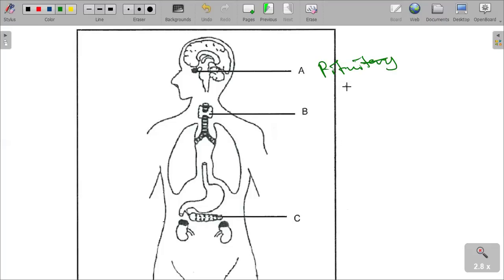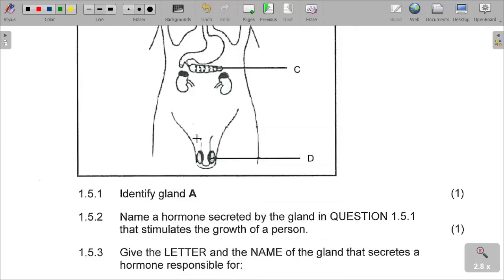It's the pituitary gland, which we sometimes also call the hypophysis. So gland A is the pituitary gland.